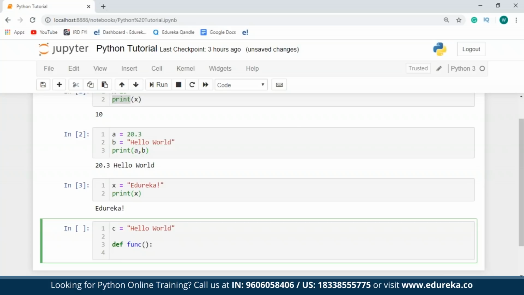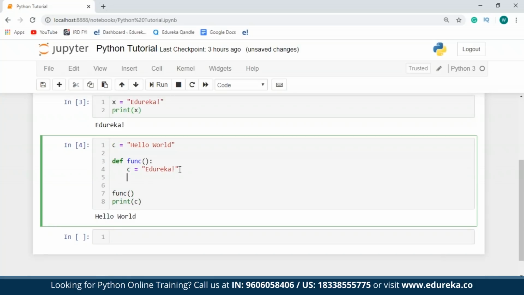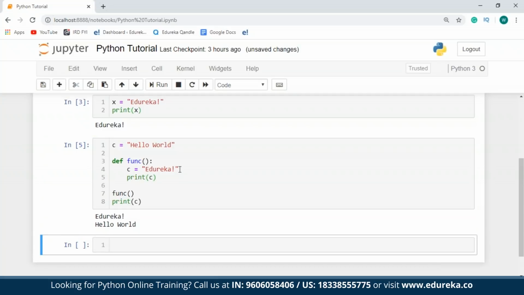So within this function, I'll take the same variable c and I'll assign a different value to this, say for example, Edureka. Now I'm going to run the function I just created as well as print the value of c. So I'll just call the function and then I'll say print c. Just a moment guys, I forgot to print the value of the local variable c. So for that, I'll just say print c. And now I'll run this again.